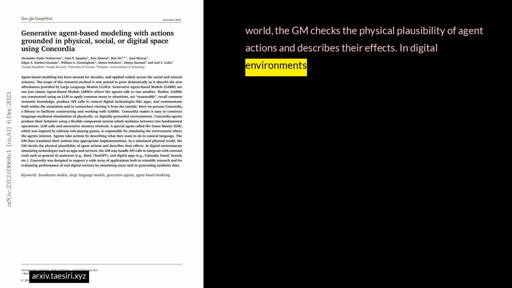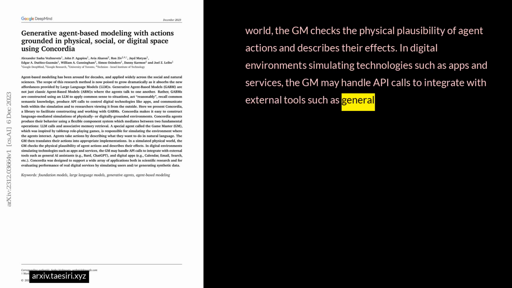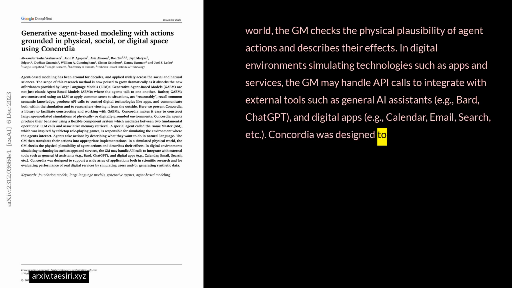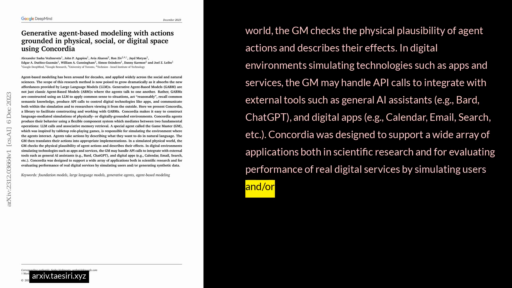In digital environments simulating technologies such as apps and services, the GM may handle API calls to integrate with external tools such as general AI assistants, for example Bard, ChatGPT, and digital apps, for example calendar, email, search, etc. Concordia was designed to support a wide array of applications both in scientific research and for evaluating performance of real digital services by simulating users and/or generating synthetic data.